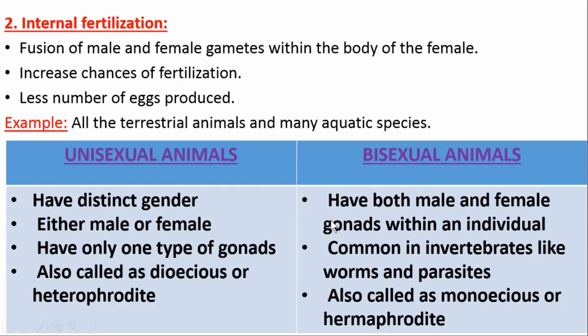While bisexual animals are those animals which have both male and female gonads within an individual, right? And it is commonly observed in invertebrates like worms and parasites. So the bisexual animals are those which have both male and female gonads within their body, within a single individual, and it is also called monoecious or hermaphrodite.